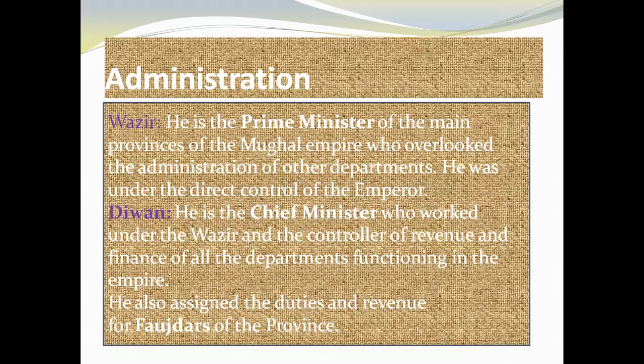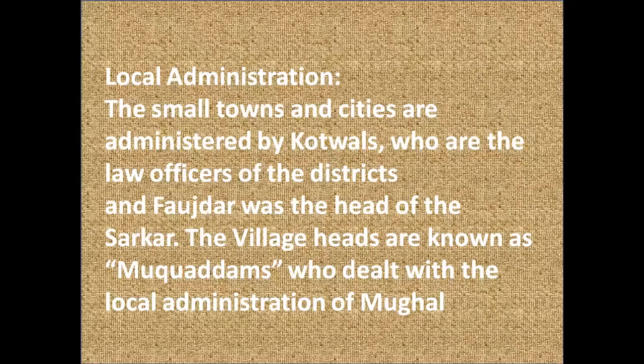How was their administration? Their administration was very smartly arranged. There were two kinds of division of power. Under the king, there was the Wazir, who was known as Prime Minister, and the Diwan, that means Chief Minister. The Diwan was under the Prime Minister, and the Prime Minister, the Wazir, was not under the king. In this way, they divided their power, and not only this power, they divided the local administration also.